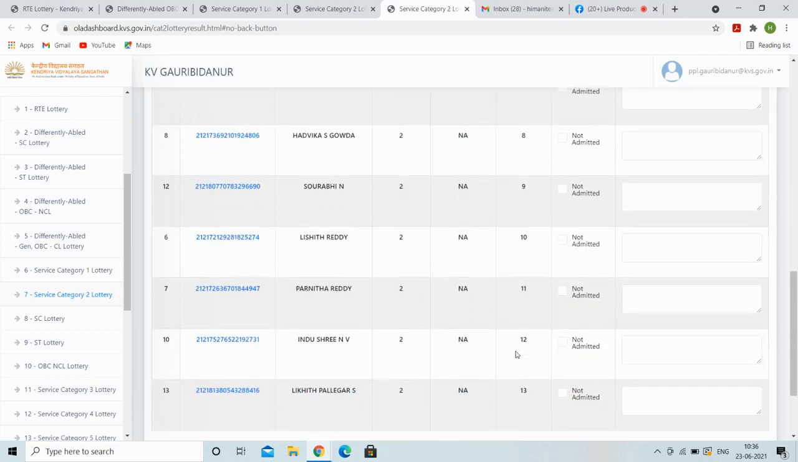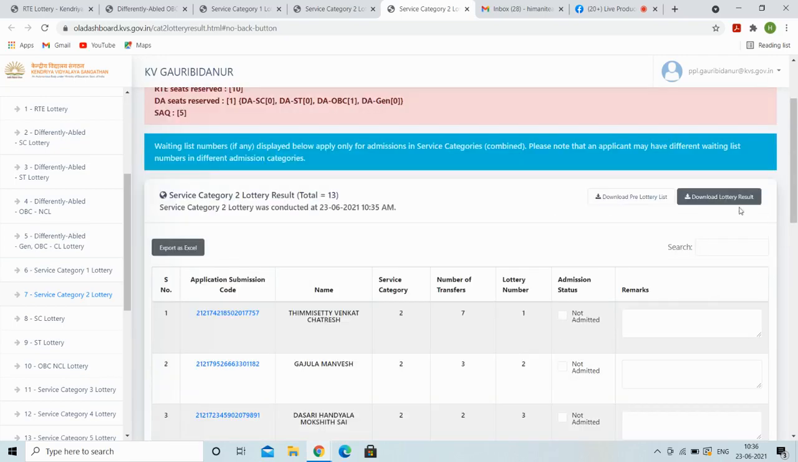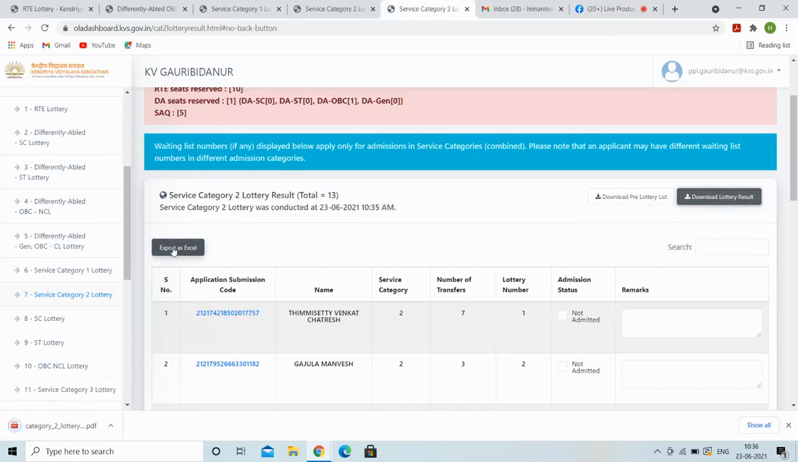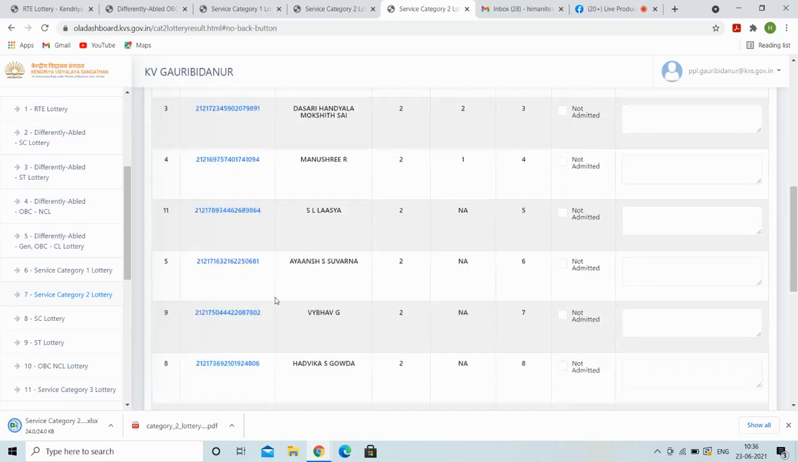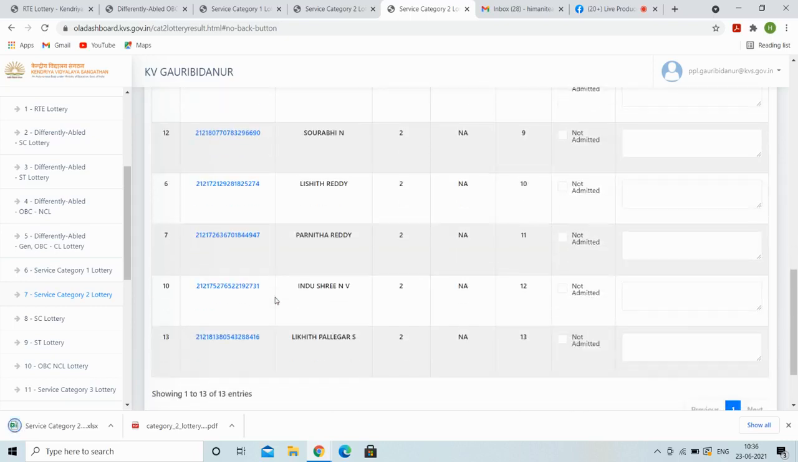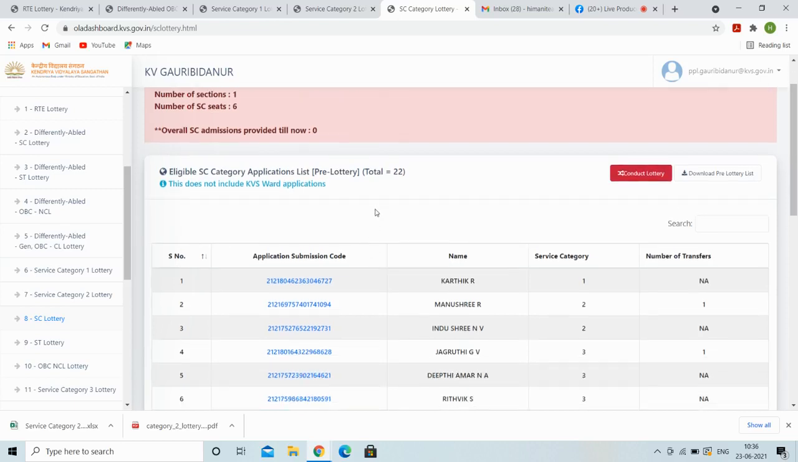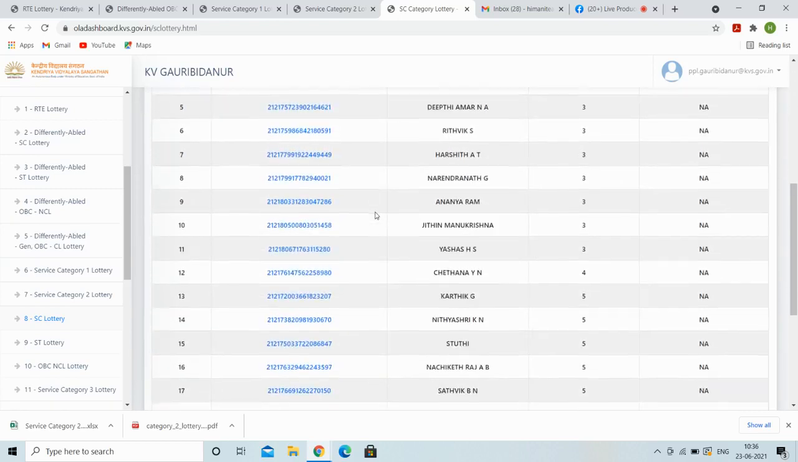After that, category 3rd and 4th. After that the 5th category. So now we have completed both the service categories. Now we will go to SC lottery. In SC, there is a total number of 22 candidates who have applied.